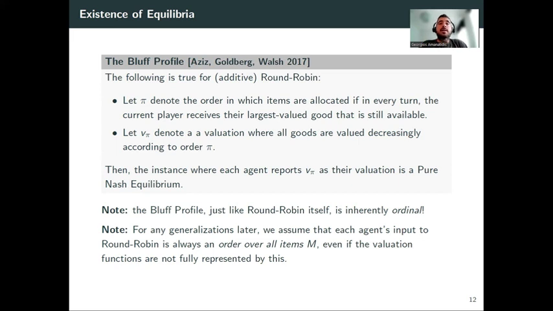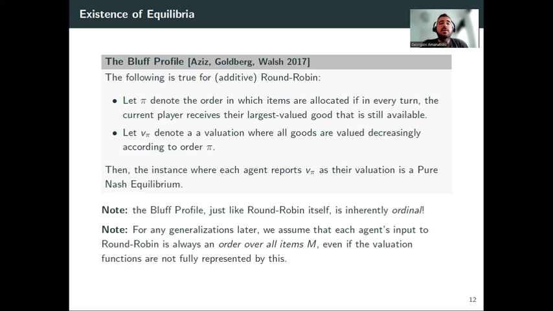So the first item in this order will be the first item of agent 1. The second item is going to be the first item of agent 2, and so on and so forth. And now pick any values that are consistent with this ordering. Note that the true values may not be consistent with this ordering, but take any set of values that is consistent with this ordering for every agent. Now, this is called the bluff profile.